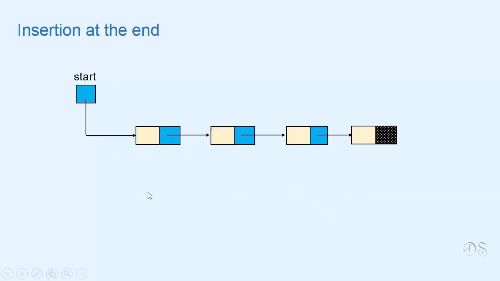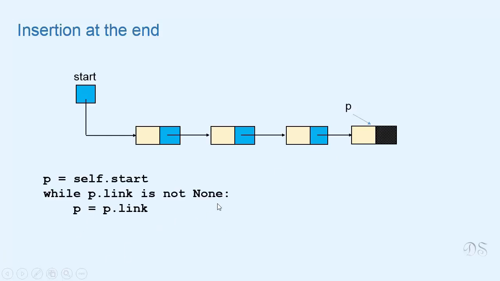Now let's see how we can insert a new node at the end of the list. For this we need a reference to the last node of the list. We have already seen how we can find reference to the last node of the list. After finding this reference, we allocate this new node. Now link part of this node should refer to this node. So we write p link equal to temp. And so this new node will be inserted at the end of the list. Now let's see the code for all these insertions in our program.